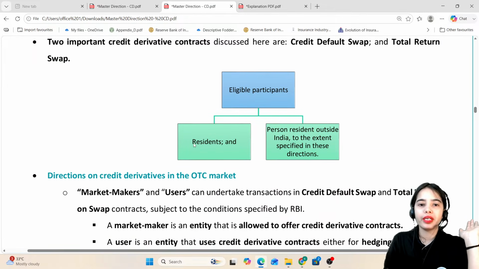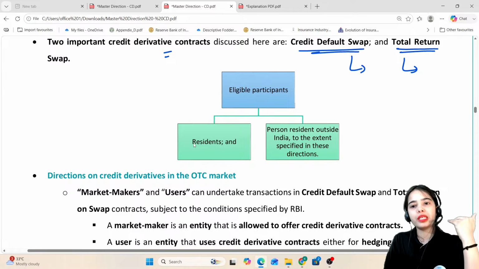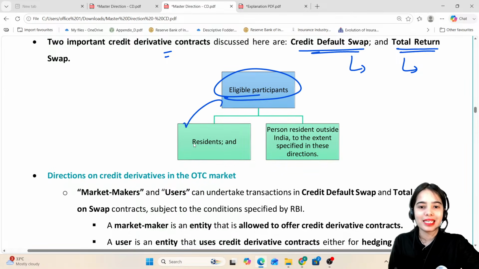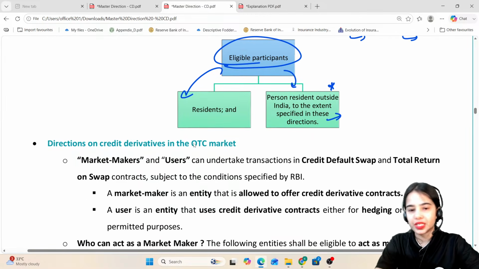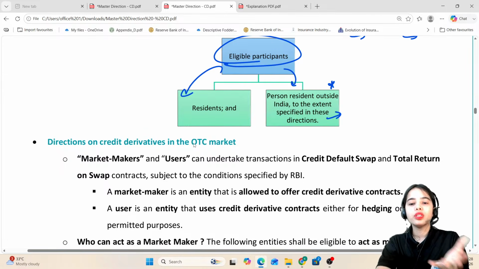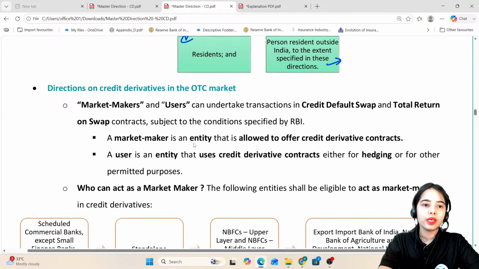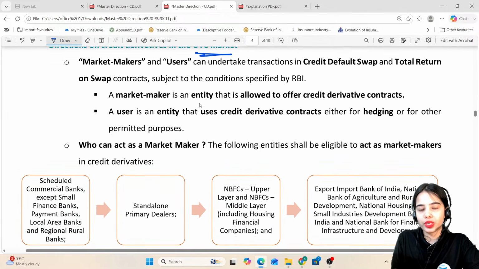Now, two important credit derivative contracts discussed here are the credit default swap and the total return swap. They can be taken individually or for an index also. Eligible participants are the residents of India, and persons resident outside India to the extent specified in these directions. So eligible participants are residents like you and me, or persons resident outside India. Now, directions on credit derivatives in the OTC market. First, let's discuss the OTC market.